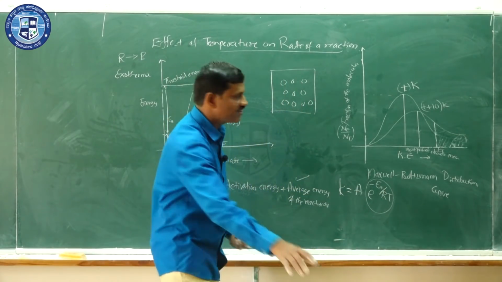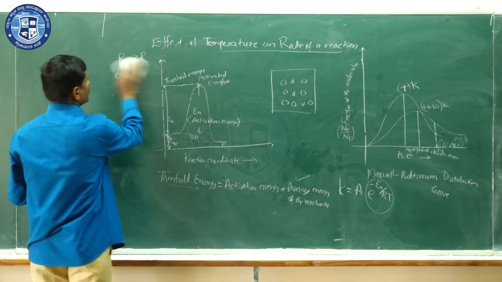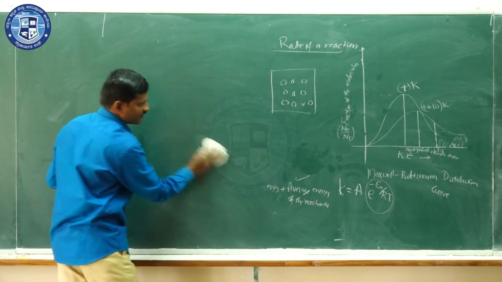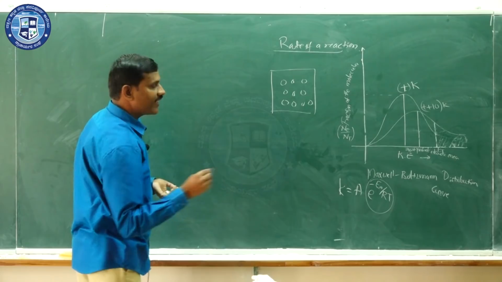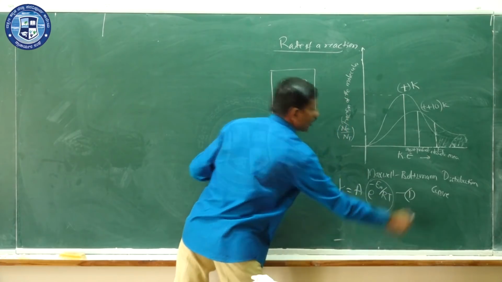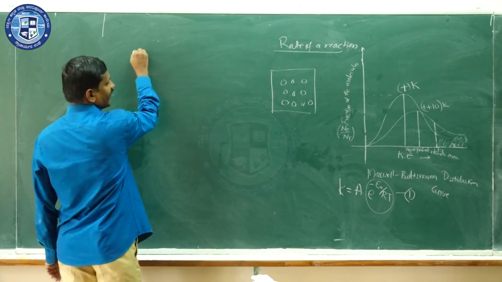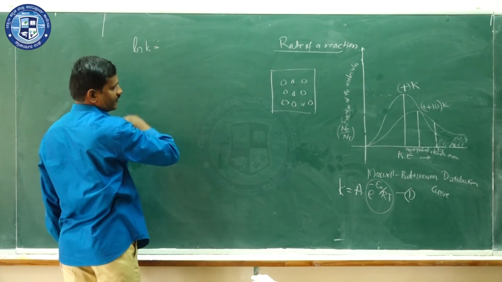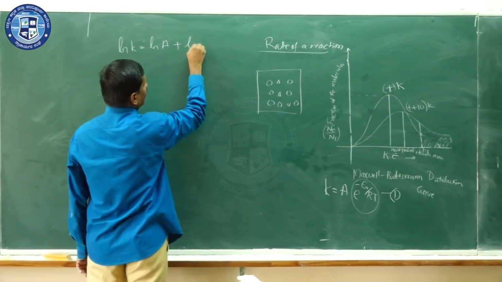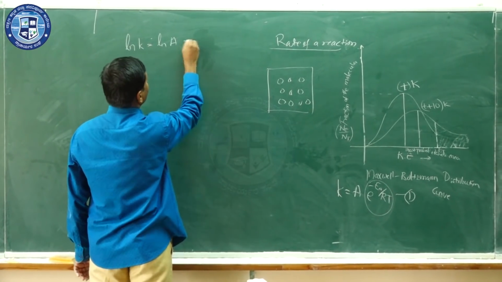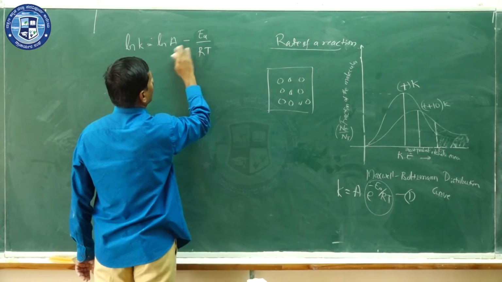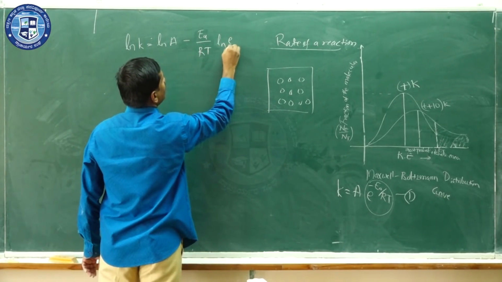Another useful form of this Arrhenius equation is the log form. We consider the Arrhenius equation and take the natural log on both sides. Then we get ln k is equal to ln A minus Ea by RT, into ln e base e.